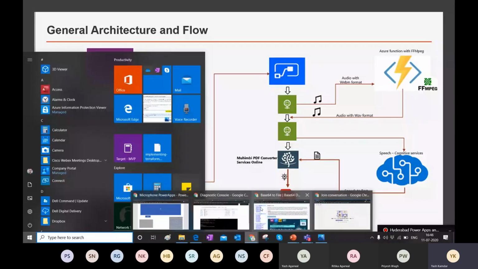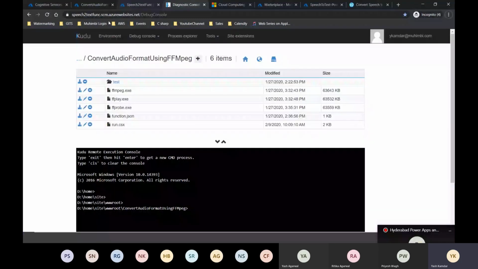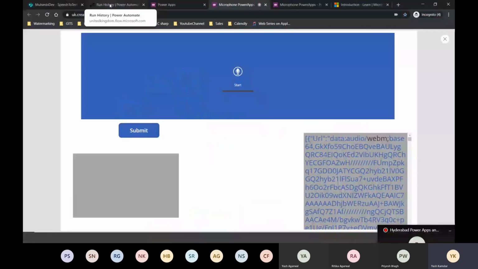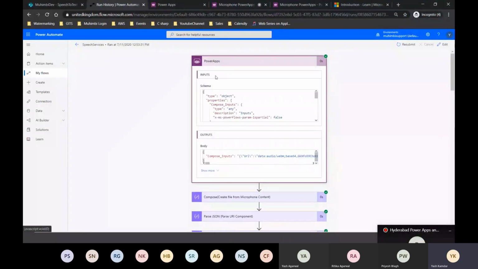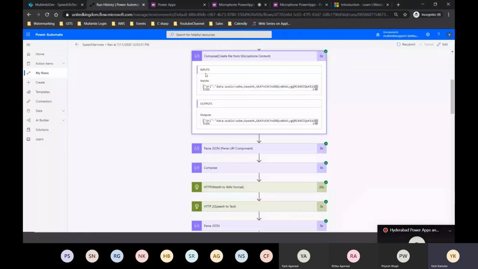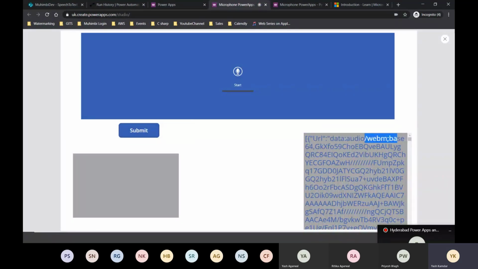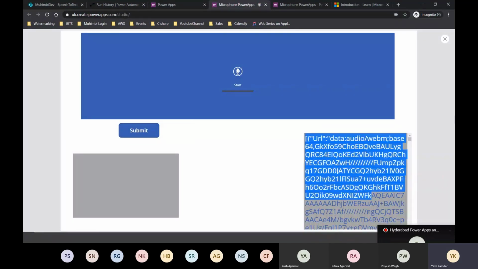I'll take you part by part. This is my Power App. The data that was pushed from Power Apps is now present in Flow. Then, as I told you, I have a compose action. As an input, I am providing this URL, data audio webm base64. This is the exact same thing that we had initially got over here. You can see this is the base64 encoding of the audio that I have passed.